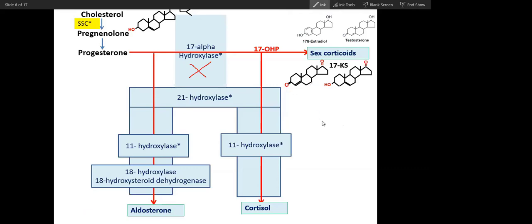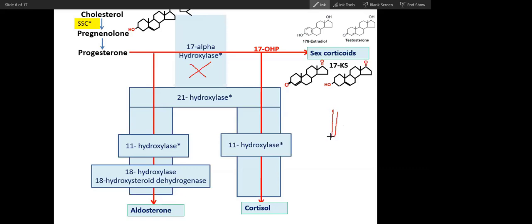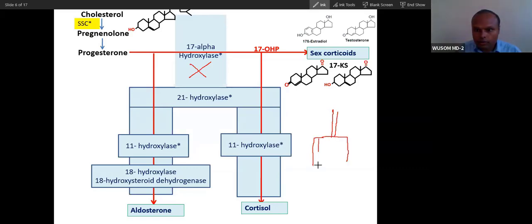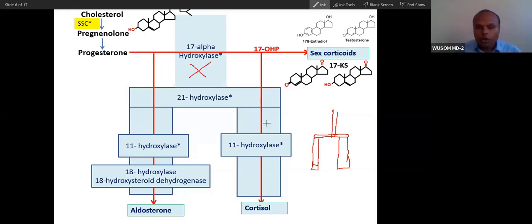Tuning fork. Yes, I know tuning fork. Tuning fork is like this. Isn't it like this? Yes, sir, it is. So you can take this pathway as a tuning fork. Put one enzyme here, one enzyme at the base of the tuning fork, and then this will represent the two pathways, and this red color will represent the pathway. So that I'm providing you a brain map. So this is how you can remember the whole steroid hormone synthesis.